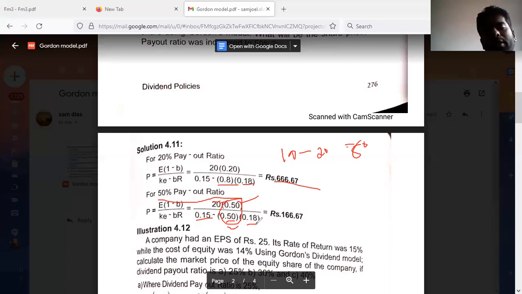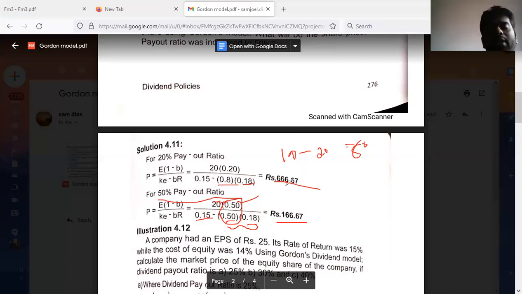BR, that we have to calculate, the growth. Okay, 18% return into the retention ratio. So the product must be deducted from the cost of capital, and if we divide these from the EPS into dividend payout, we will get rupees 166.67 as the market price.